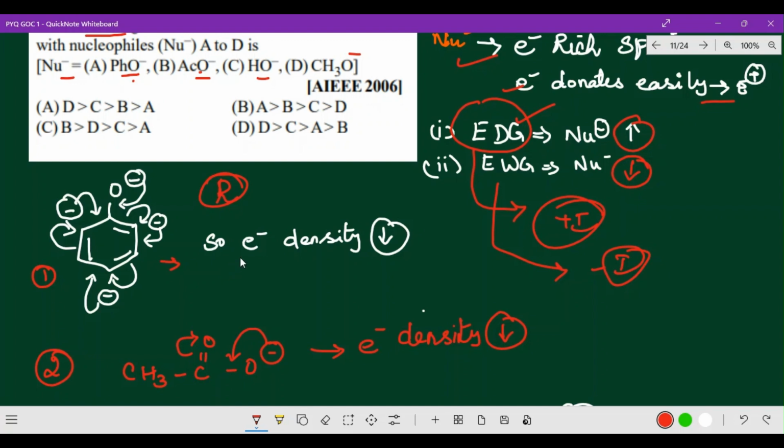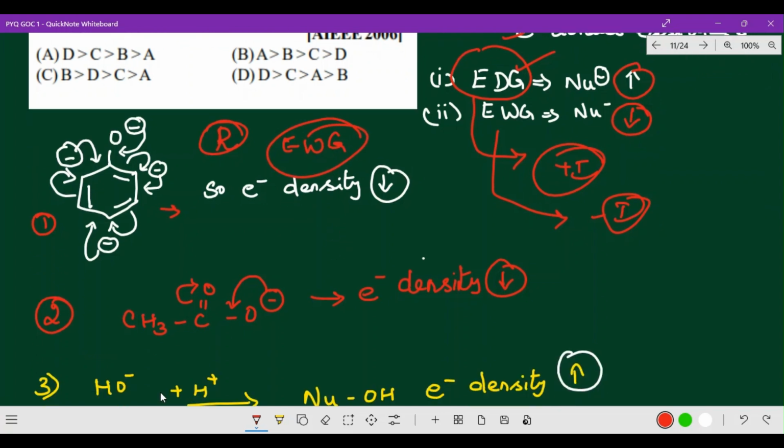So naturally the electron density decreases because it is an electron withdrawing group. And the same way, acetate ion, an aliphatic compound, also has a resonating structure, as we are talking about here. For phenoxide ion resonating structures are there, and here also resonating structures are there. So here also we can identify that electron density decreases.